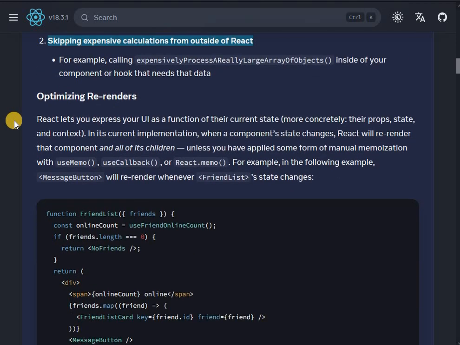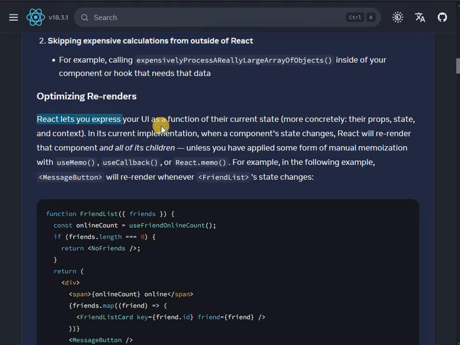Okay, optimizing re-renders. React lets you express your UI as a function of their current state, more concretely, their props, state, and context.